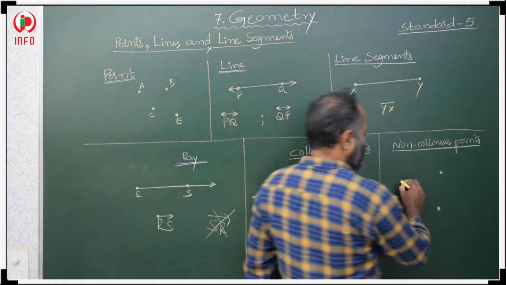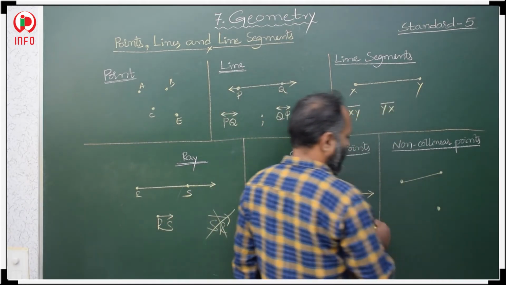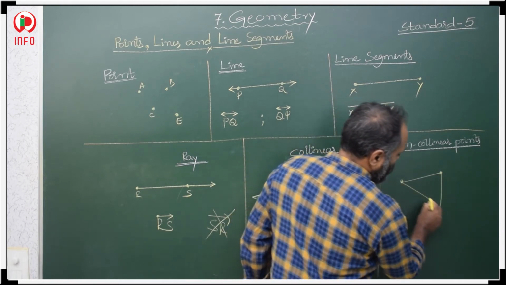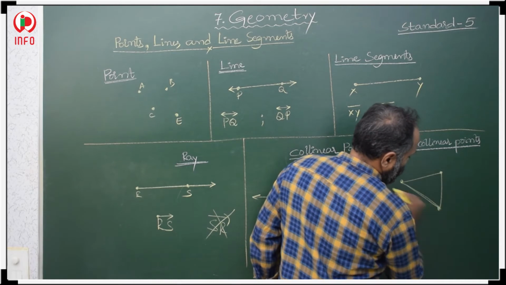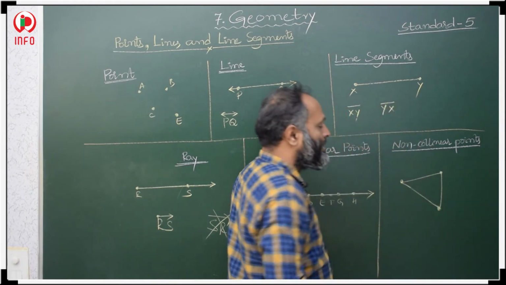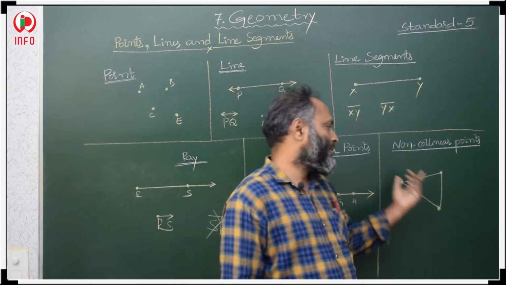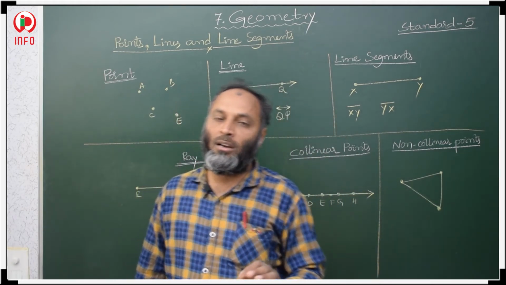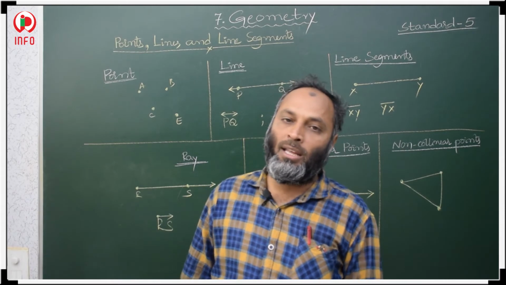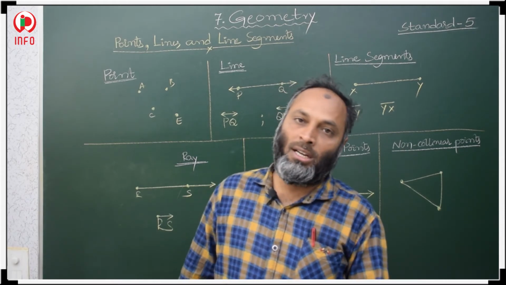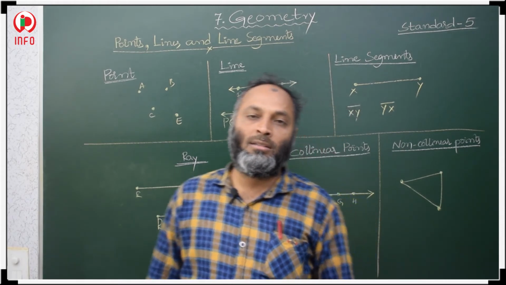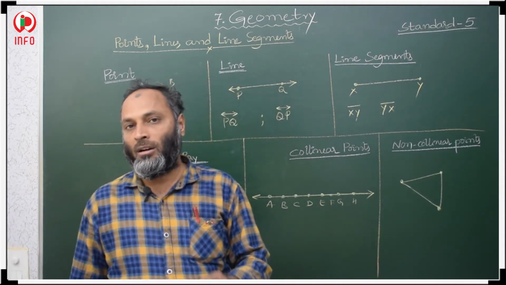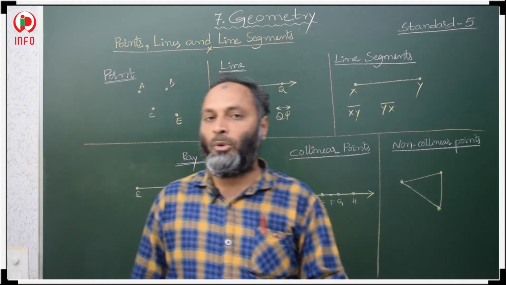If you join them, 2 points come in one straight line, another 2 points come in another straight line, and another 2 points are on another line segment. So from these 3 points we form 3 line segments. It means these 3 points do not lie on the same straight line. If the points do not lie on the same straight line, then those points are called non-collinear points.